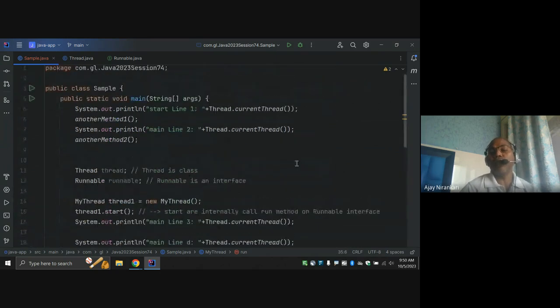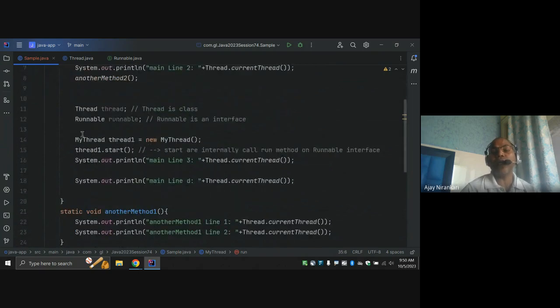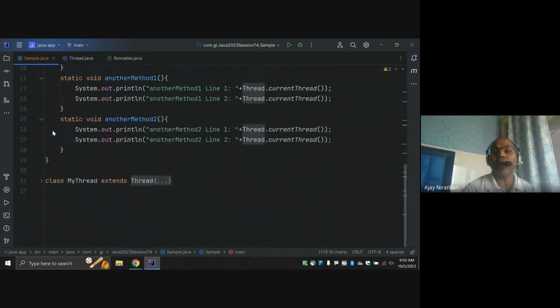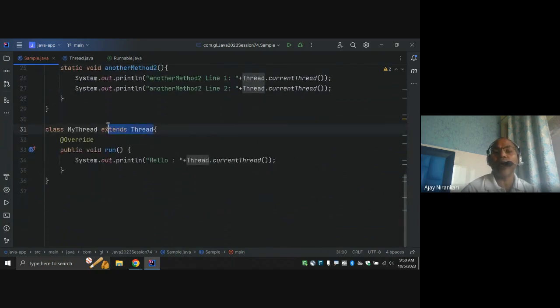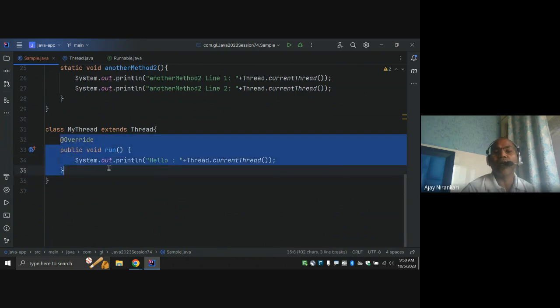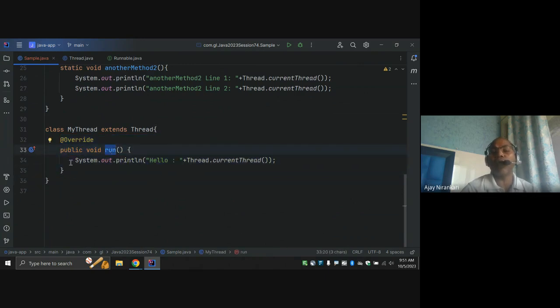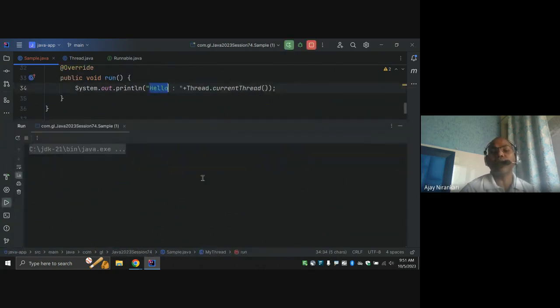Till now, any confusion? What I did is, instead of using the Thread class, I'm using my MyThread class. MyThread just inherits the Thread class and gives the definition. In the run method you have to give your logic, what you want to do in a separate thread. So if I run it, you will notice hello is going to be printed.